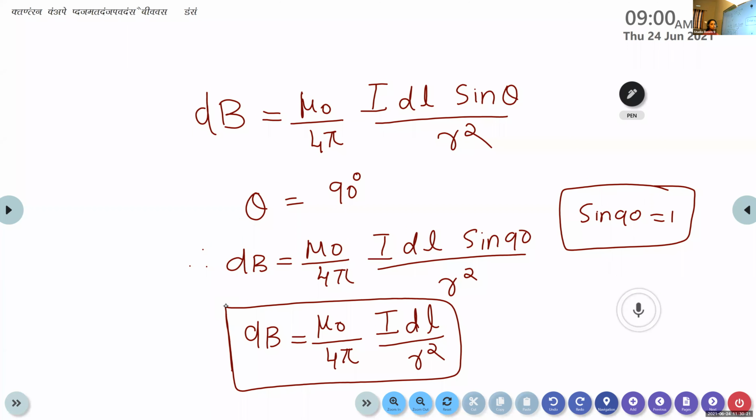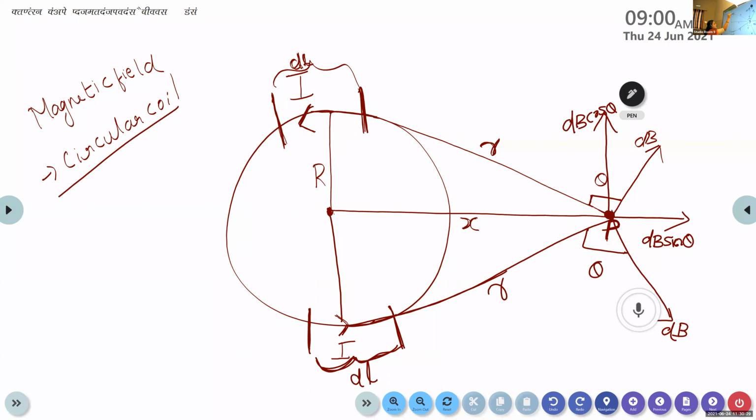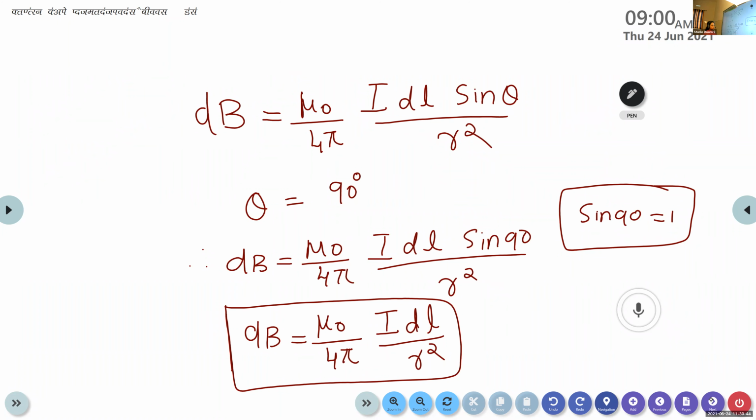So here we get two expressions for the magnetic field. One is the magnetic field due to this small line segment dl, and another is the magnetic field due to this opposite small segment dl. Both equations are the same, that is dB is equal to mu 0 by 4 pi I dl divided by R square.